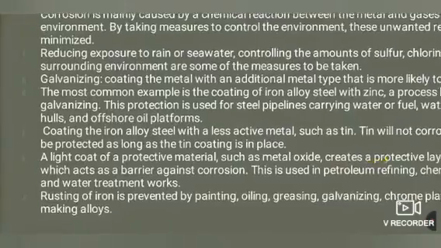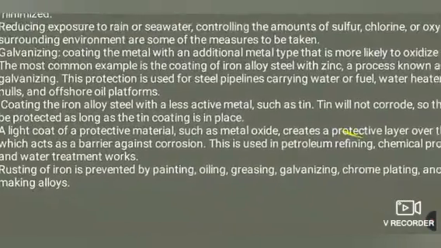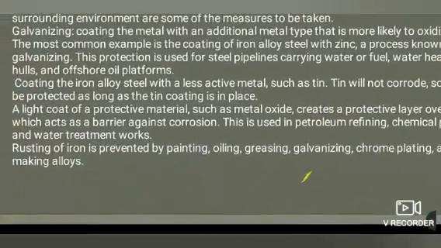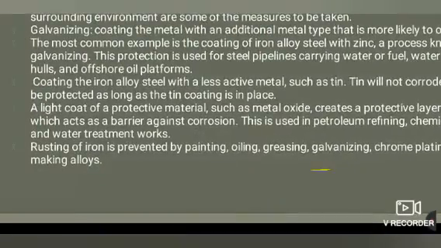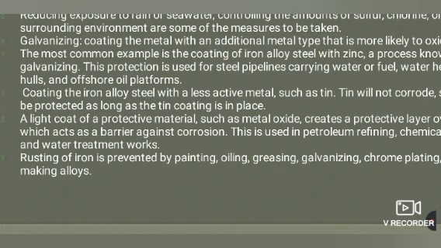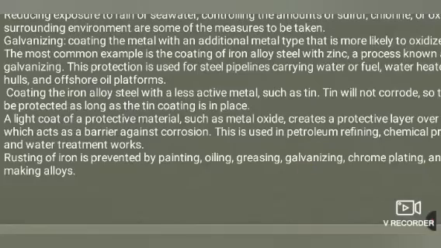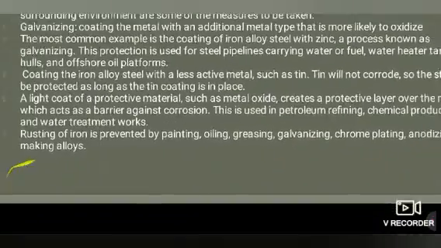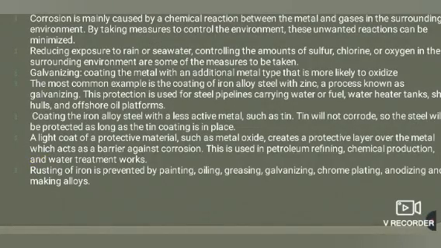After galvanizing, coating of iron alloys such as steel with a less active metal such as tin will prevent corrosion, so the steel will be protected as long as the tin coating is in place. A light coat of protecting material, such as metal oxide, also creates a protective layer. This is used in petroleum refining, chemical production and water treatment plants also.